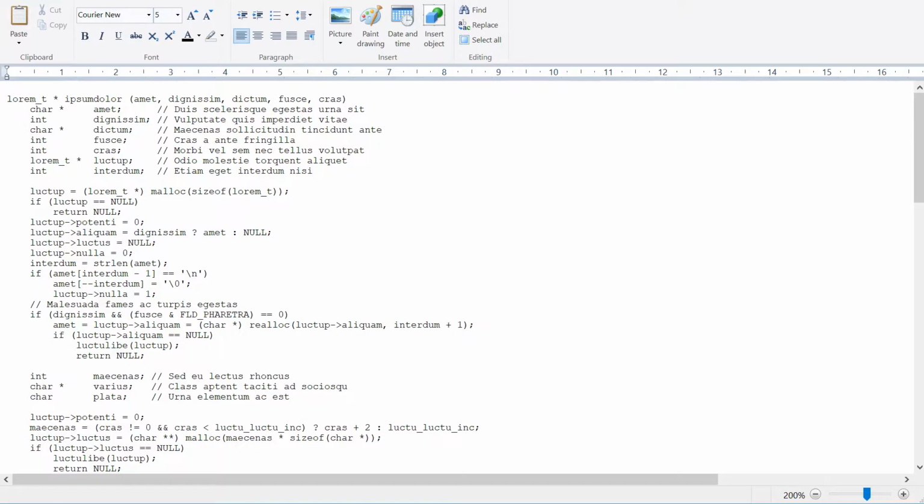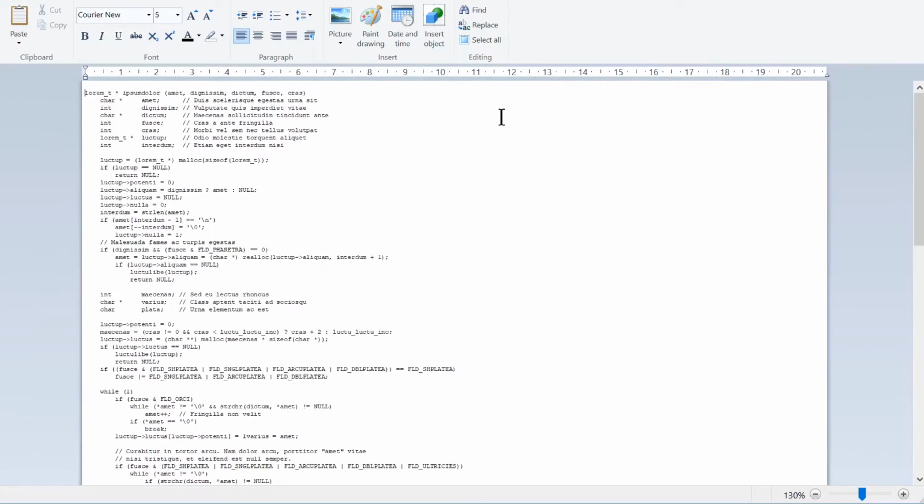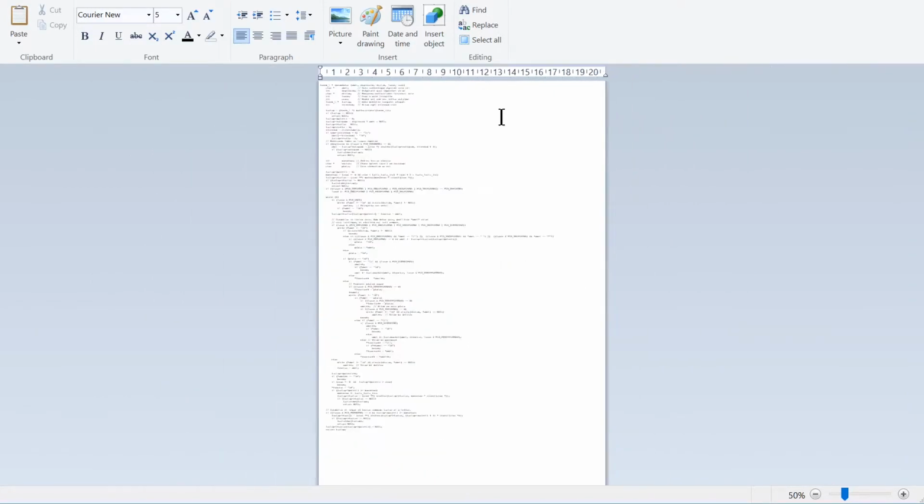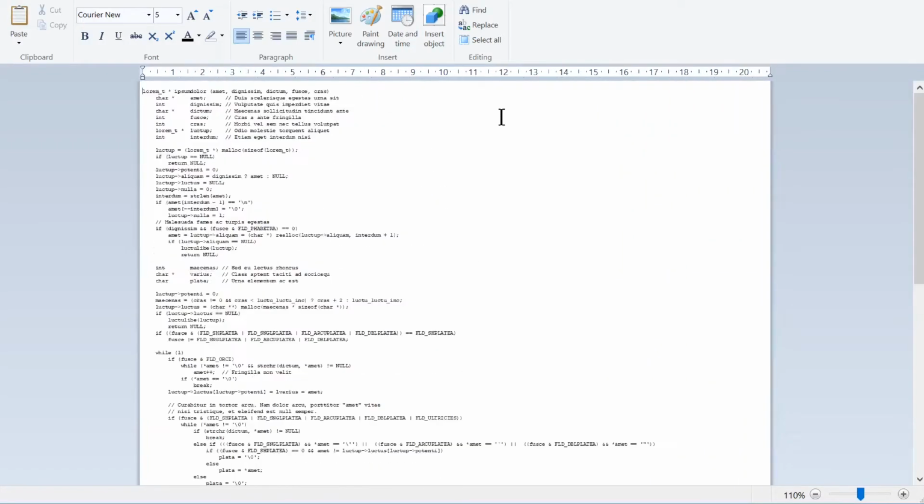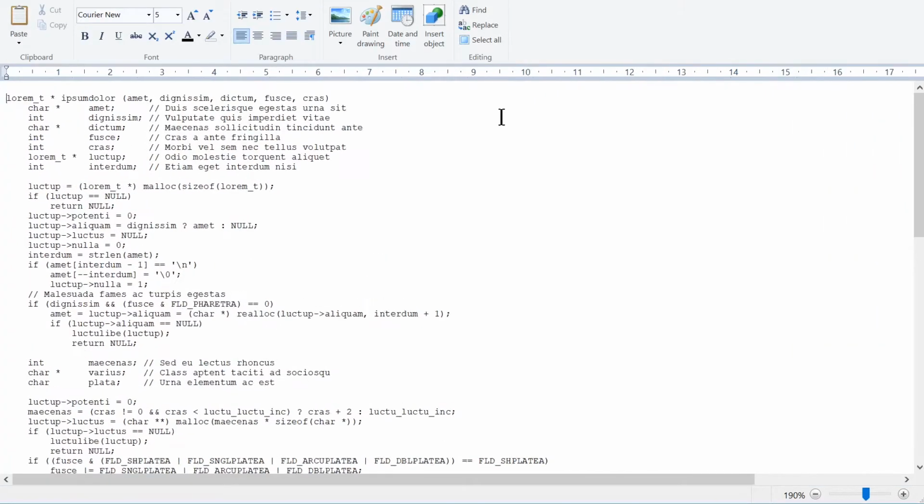Let's go back to our example code and try to invent some helpful visualization. It would be helpful to see the whole function on screen at the same time. But if the tool just zooms out, you can no longer read any of the text. You can only really see where there's white space or not. So what's a way around that problem?